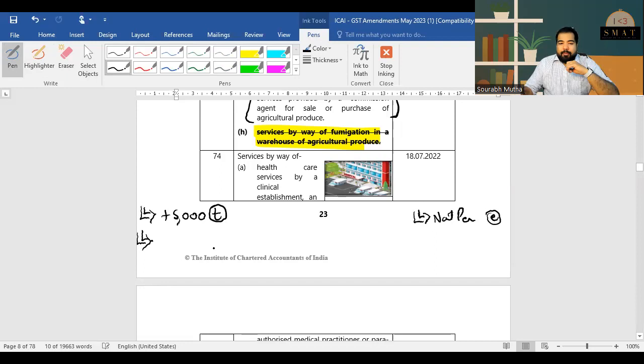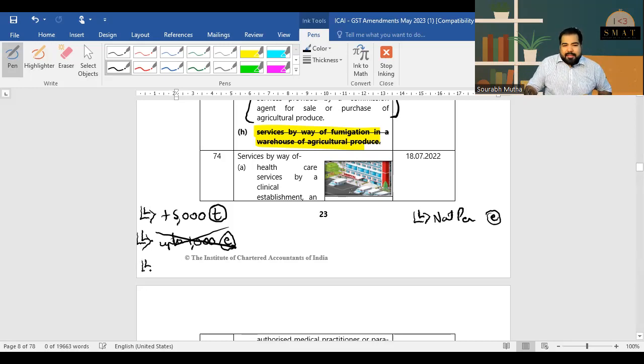Next, very, very important change, guys, hotels. Earlier, any hotel which was charging you up to 1,000 rupees, for example if you go to a small hotel and they charge you 900 rupees, it used to be exempt. Now the government has gotten greedy. They said if you're a hotel, whether it's 300 rupees, 1,000 rupees, 2,000, there will be GST.